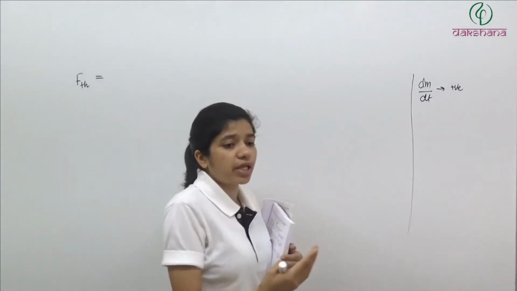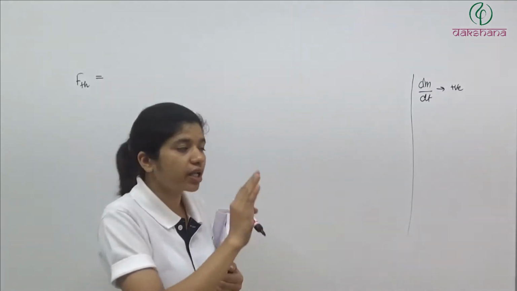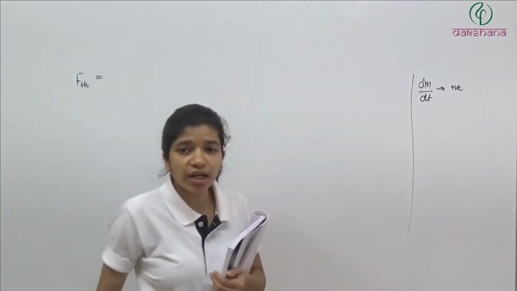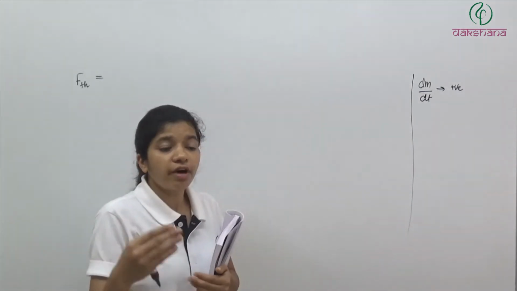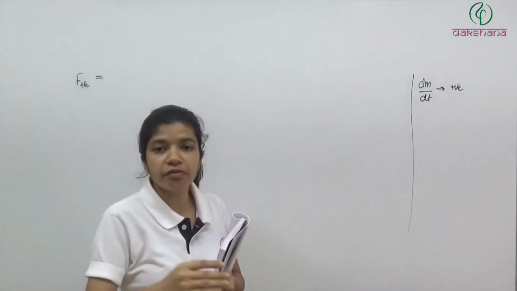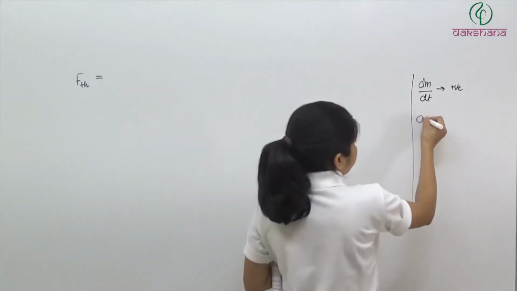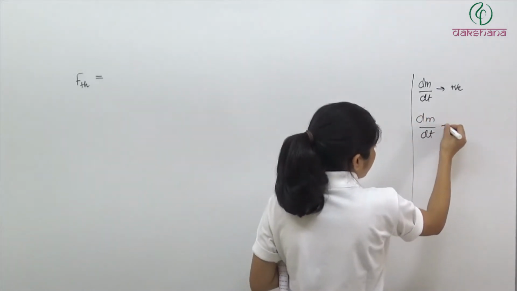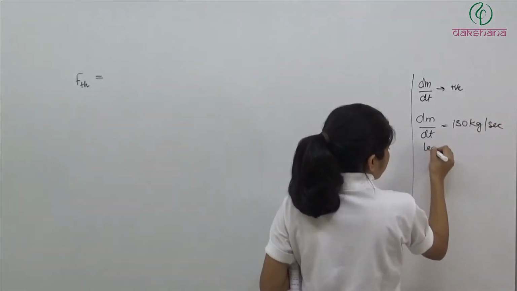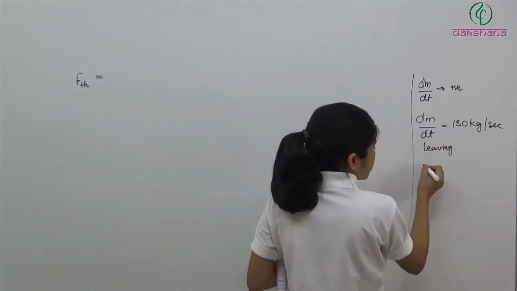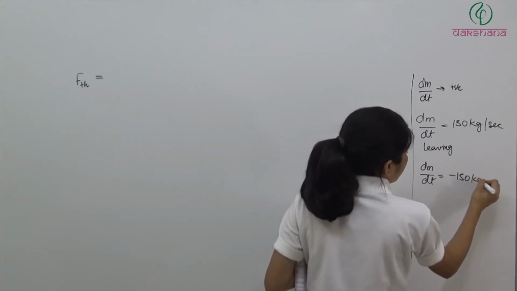In some cases, if mass is being added to the system, say at the rate of 150 kg per second: if it is leaving the system, dm by dt is 150 kg per second. If it is getting added to the system, dm by dt is equal to minus 150 kg per second.